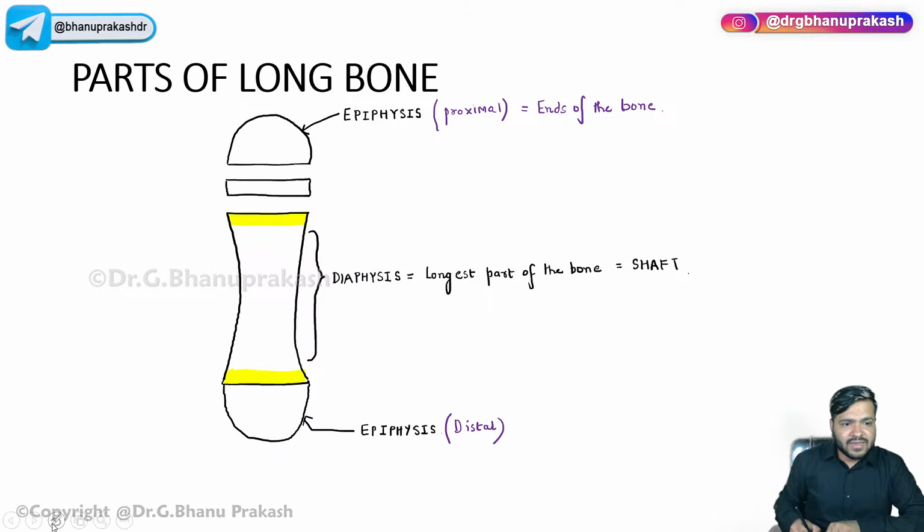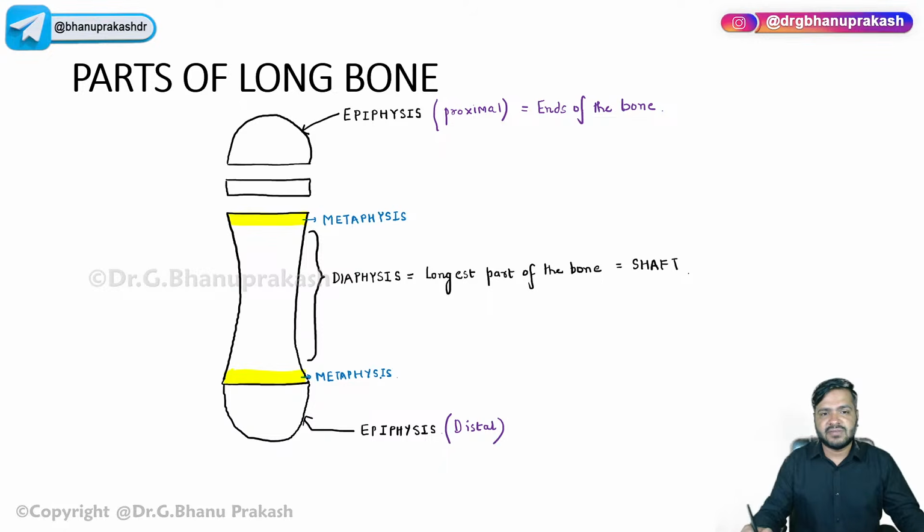Now, the thing I have drawn in yellow color over here is called the metaphysis. In a growing long bone, we have two epiphyses, two metaphyses, and one diaphysis.